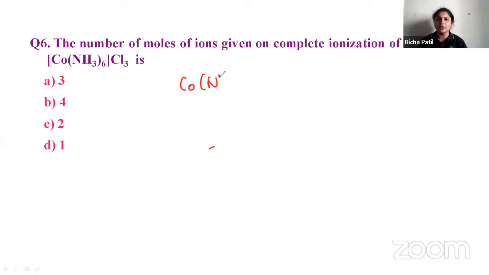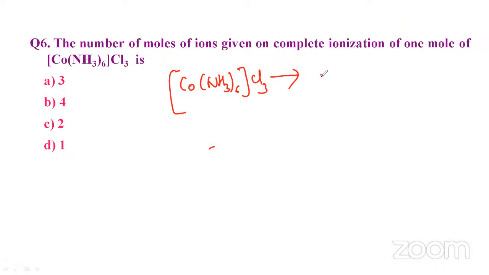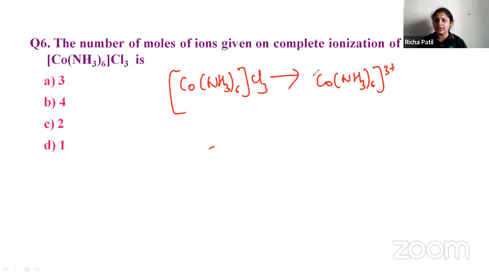So [Co(NH3)6]Cl3 ionizes to give [Co(NH3)6]3+ and 3 Cl minus.